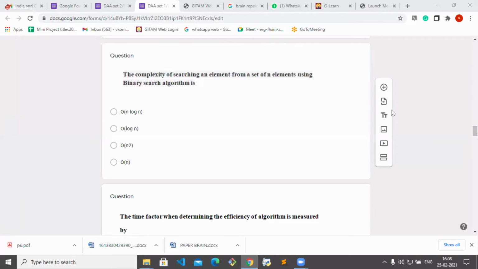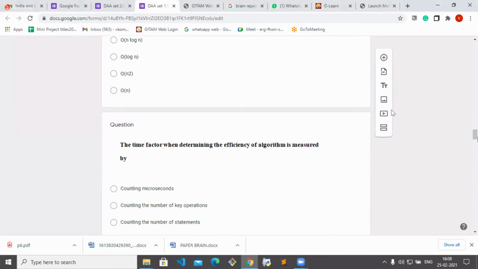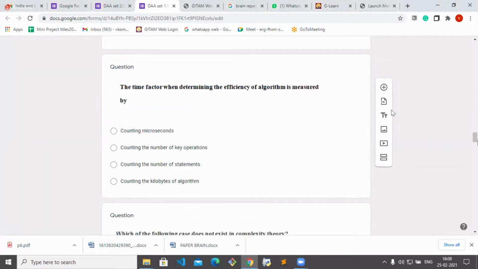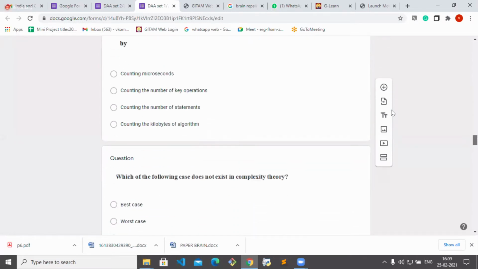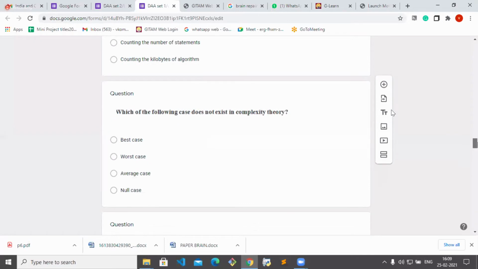Very good. Next, the time factor when determining the efficiency of algorithm is measured by. Tell me the answer for this. Efficiency of the algorithm is measured by... Counting the number of statements. Not statements, na. Efficiency is measured by key operations. It is option number 2 because statement gives you the constant time complexity that never gives you the exact time complexity.